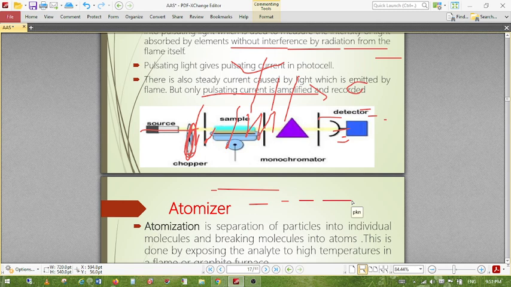And the premix burner, what happens? Here, before going to the burner, the fuel, oxygen, and the sample are mixed in a common line and open into the flame. This is called the premix burner, because before burning all these things are mixed. So what are the advantages and disadvantages? The premix burner is non-turbulent, noiseless, and stable. The disadvantage is that only 5% of the sample reaches the flame, and 90% is wasted.